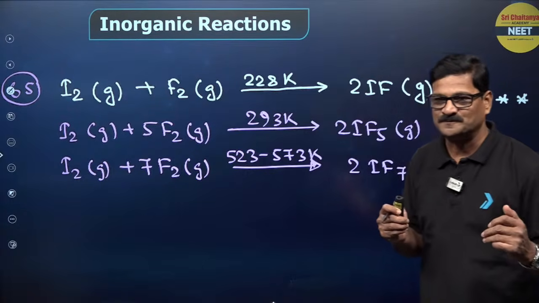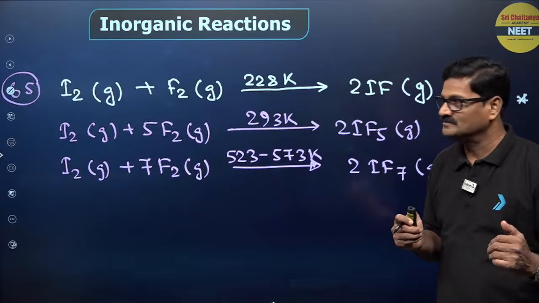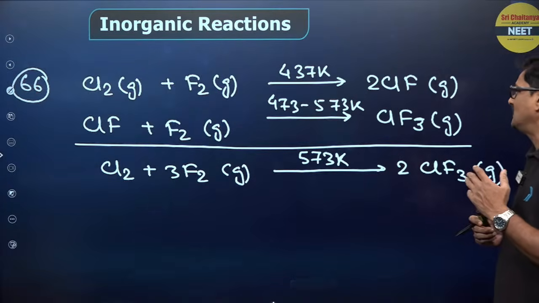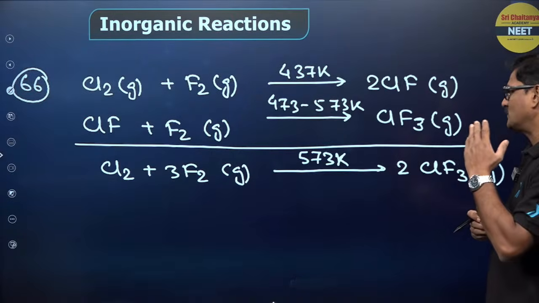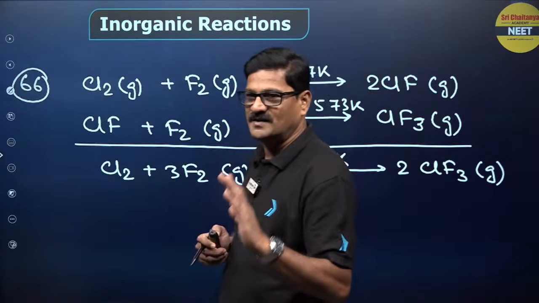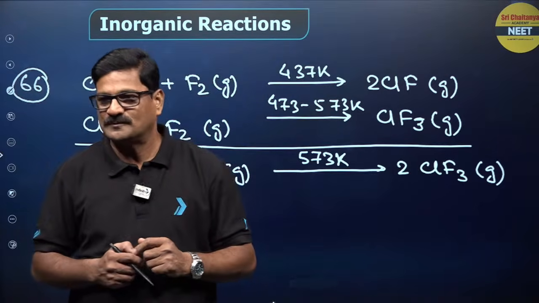You understand? Clear? And you can see Cl2, F2 gives rise to ClF, that ClF plus F2 gives rise to ClF3. The overall reaction is going to be ClF3 is formed. Understand, beta?